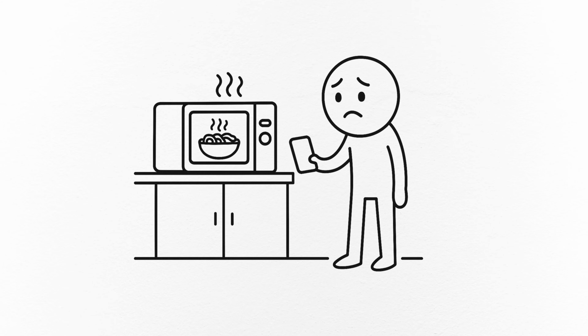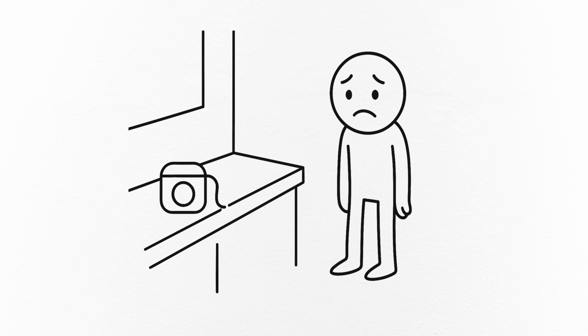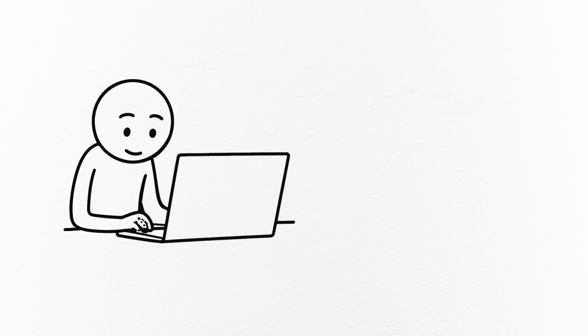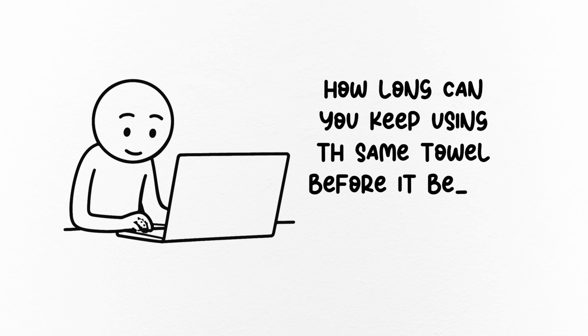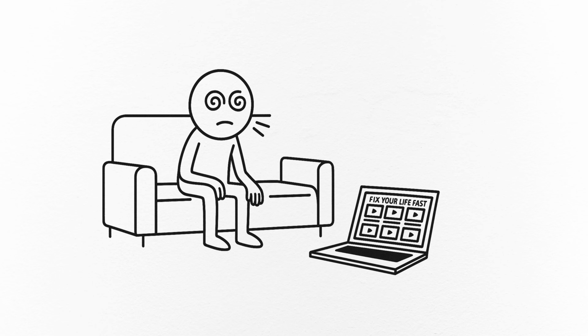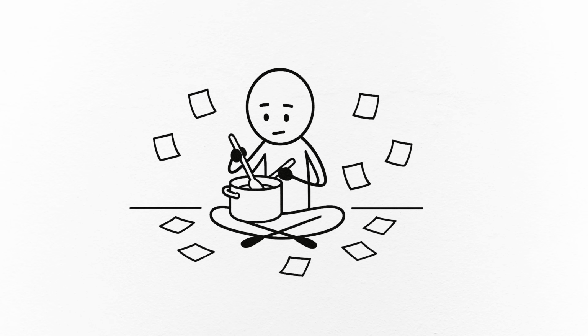Meanwhile, I just reheated pasta that I already burned yesterday. And it hit me, I'm 30-something years old, I still don't floss regularly. I still don't know what a Roth IRA is. And I once Googled, how long can you keep using the same towel before it becomes illegal? So naturally, I did what any mature adult does when they feel like a failure. I watched 6 hours of YouTube videos titled How to Fix Your Entire Life in One Weekend. Spoiler, I did not fix my life.